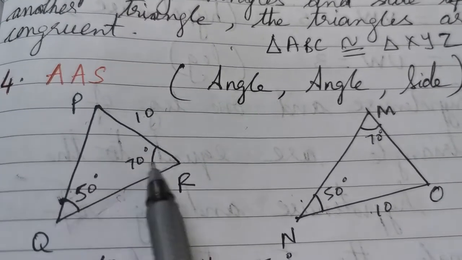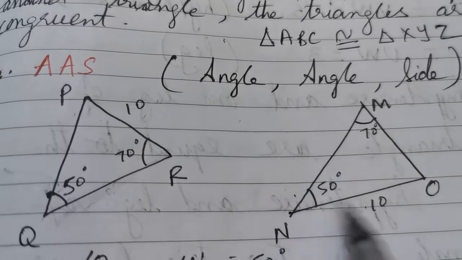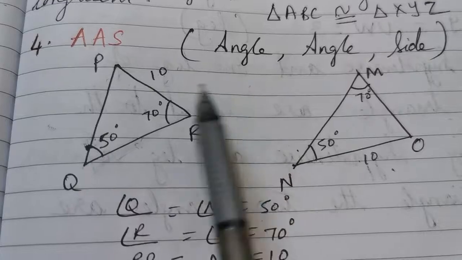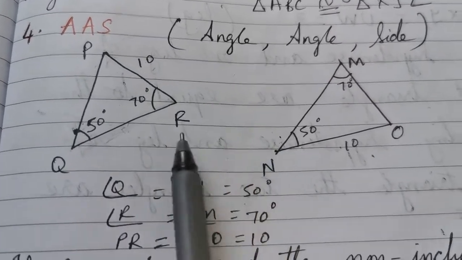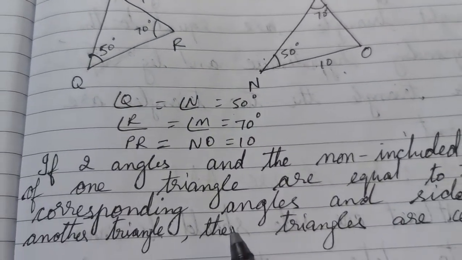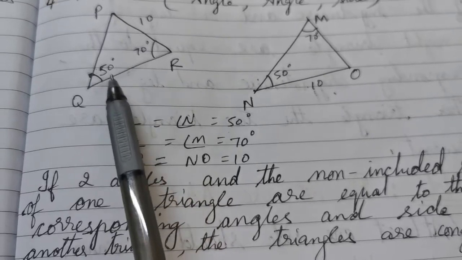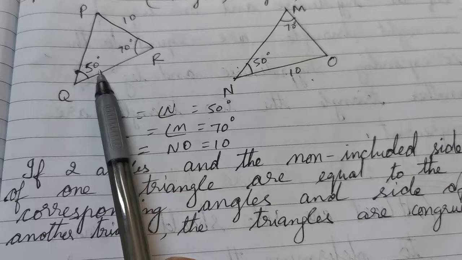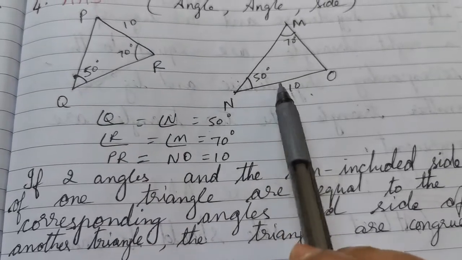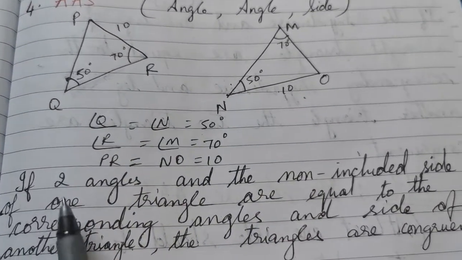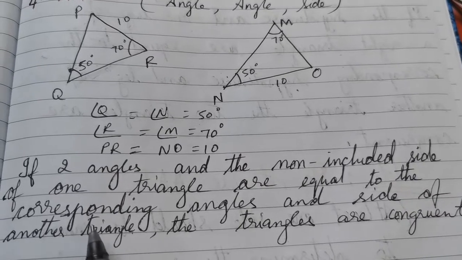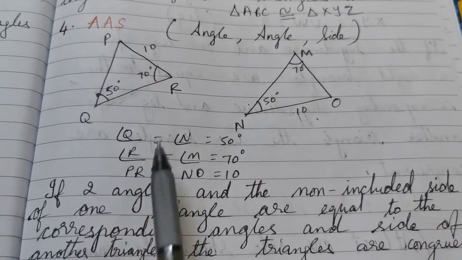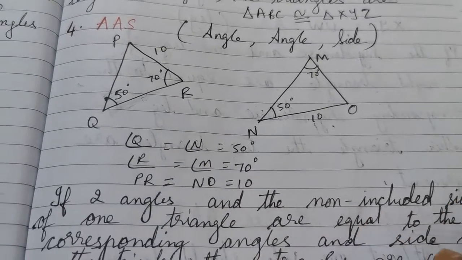Therefore, angle, angle, side, angle, angle, side. So, three properties are same in these two triangles. Therefore, the two triangles are said to be congruent. If two angles and the non-included side of one triangle are equal to the corresponding angles and side of another triangle, the triangles are congruent. Now, these are the four ways which we saw now.